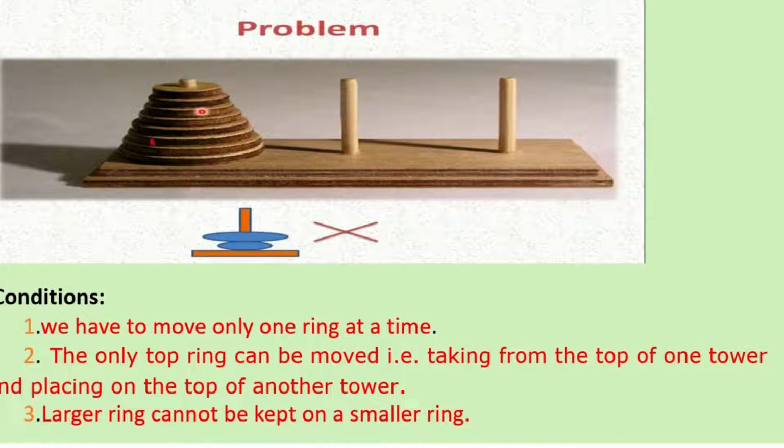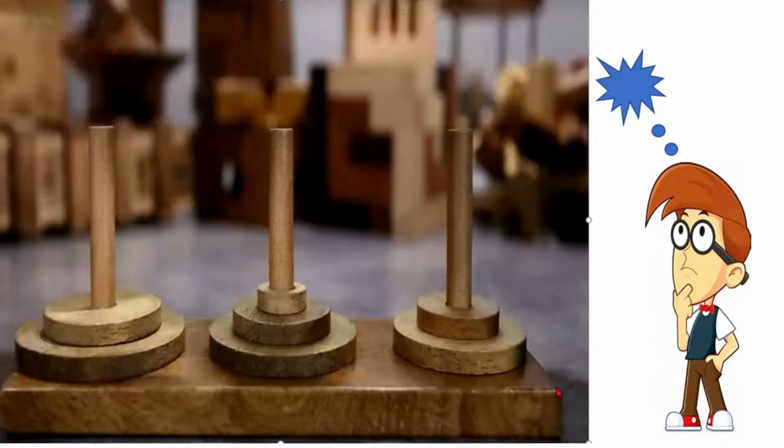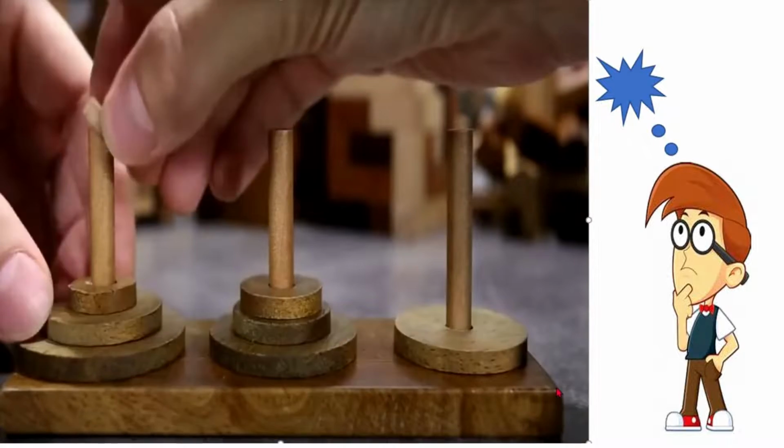For moving all these rings from tower A to tower C, we may require an extra tower, so tower B is given as an auxiliary tower or using tower. The problem is not so easy. It is believed to be an unsolvable problem.